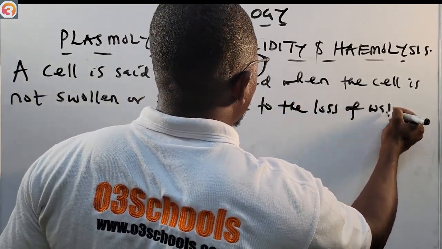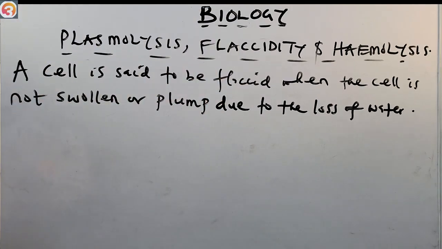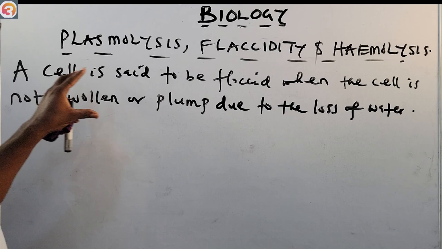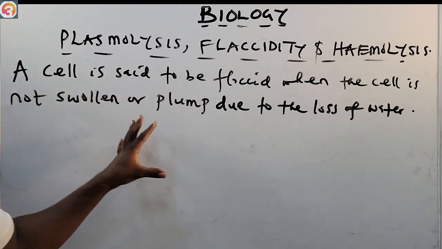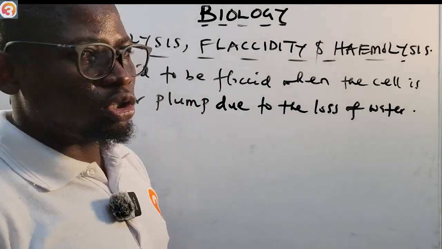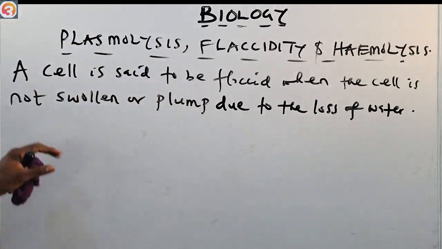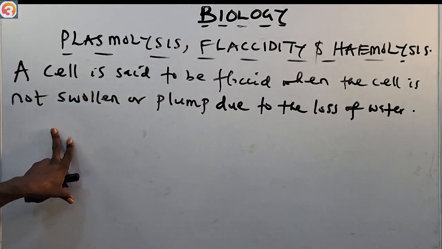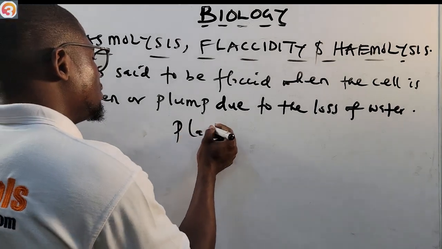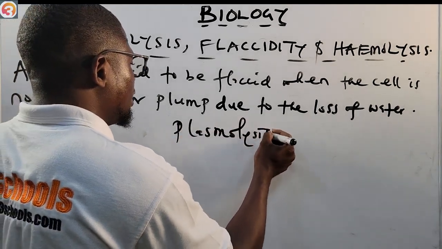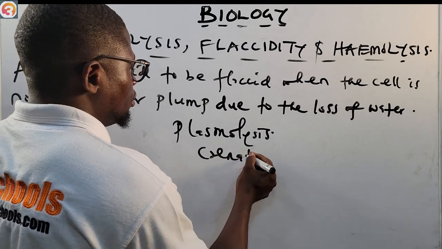A flaccid cell can usually be as a result of plasmolysis or crenation. So a cell is said to be flaccid when it is not swollen or plump due to the loss of water, and a flaccid cell can be as a result of plasmolysis, where it has lost water, or crenation.